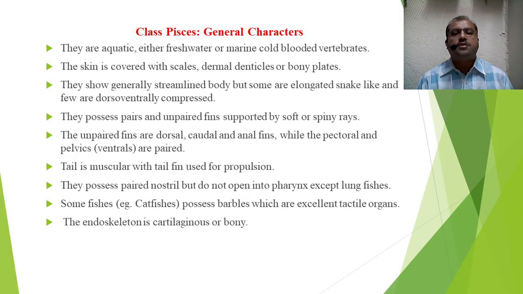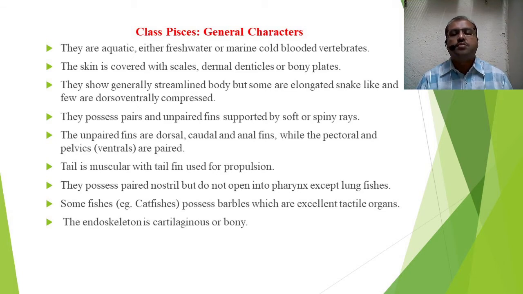The skin is covered with scales, dermal denticles or bony plates. So this is about the covering of the skin, and the scales may be of a variety of types. These Pisces show a generally streamlined body, but some are elongated, snake-like, and a few are dorsoventrally flat. That is, dorsally and ventrally they are flat. And the examples are skates and rays.